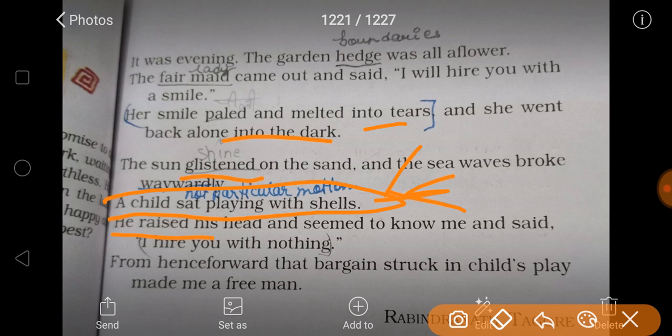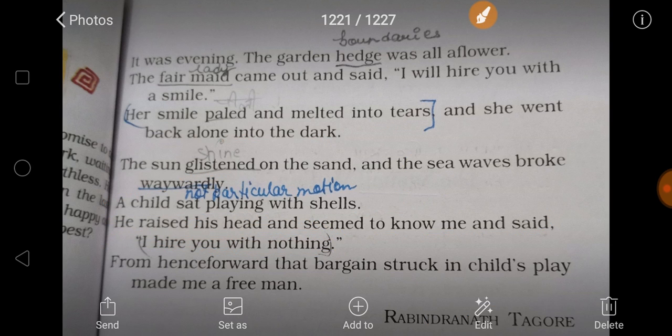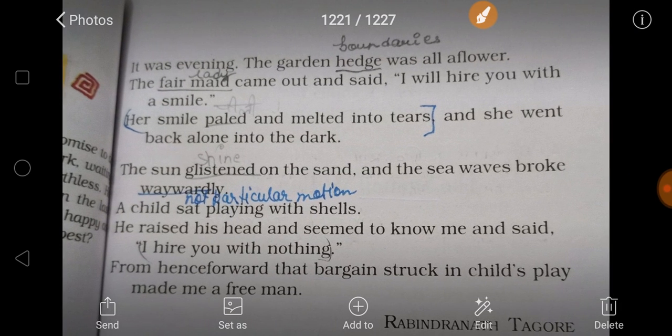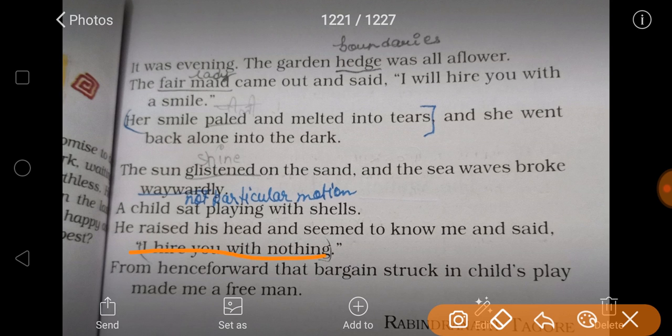He raised his head and seemed to know me, and said, I hire you for nothing. The boy looked at the speaker as if he knew him, and the child said that he would hire the speaker but could not give him anything, so he would hire him for nothing.